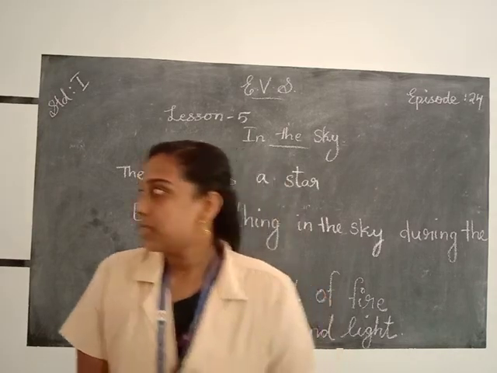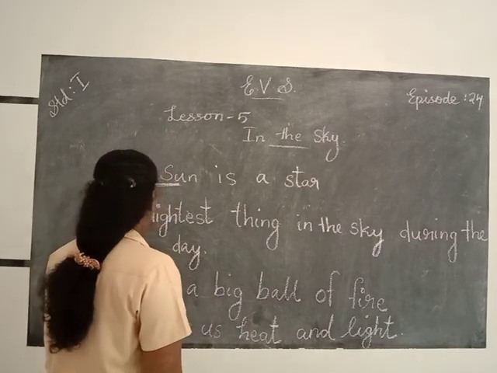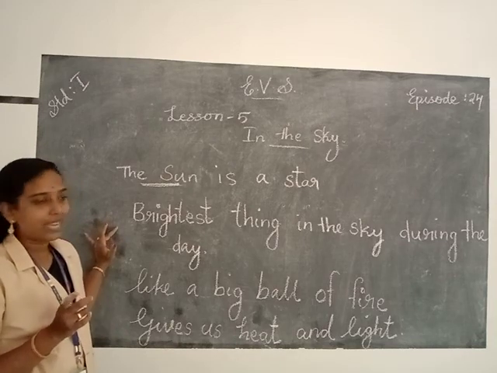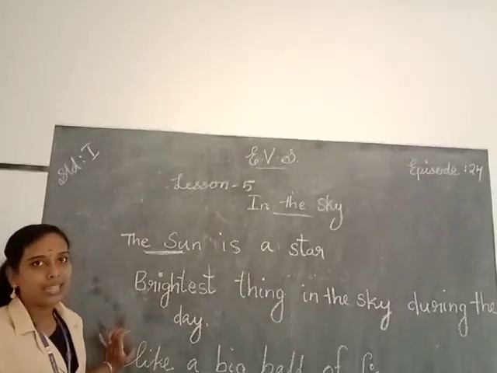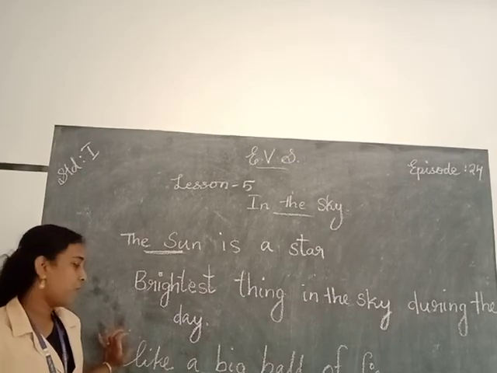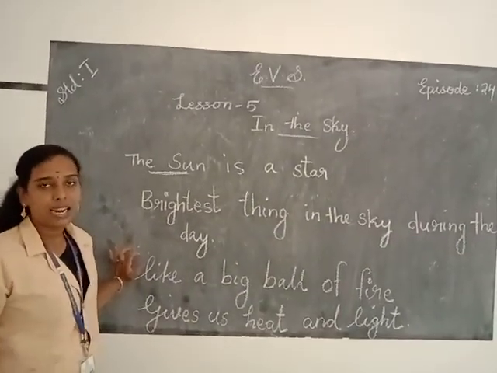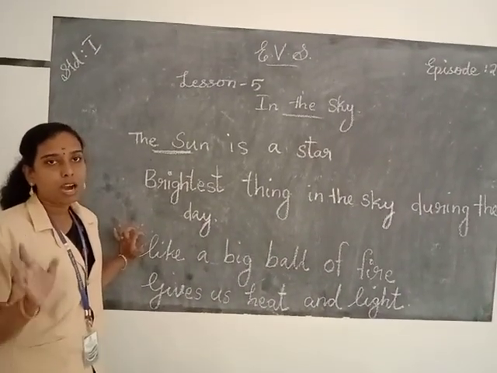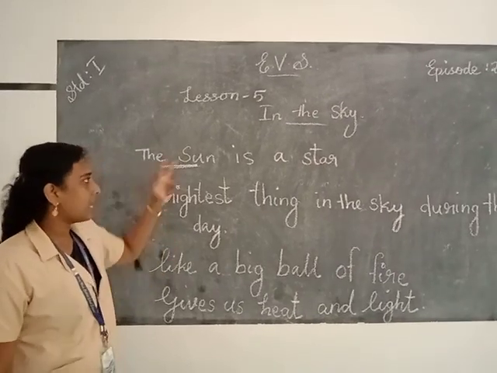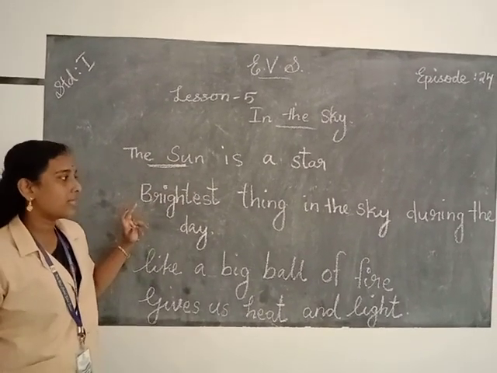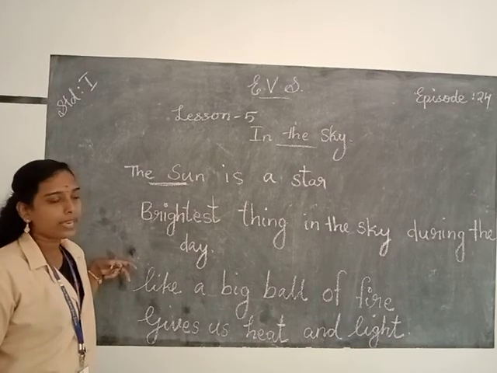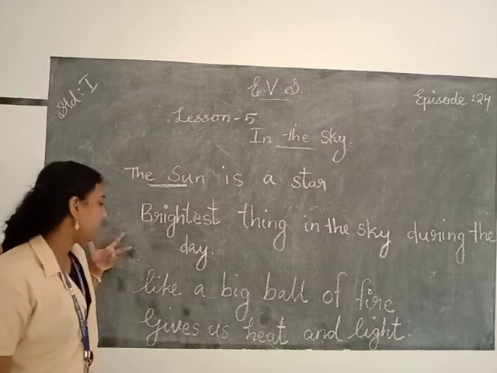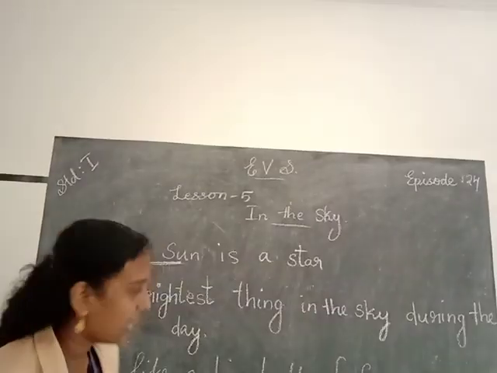So the sun is a star. The sun is a star and it is the brightest thing in the sky during the daytime. And the sun looks like a big ball of fire and gives us heat and light, and all plants and animals need the heat of the sun to live, or the warmth of the sun to live. Okay, so the sun is a star. It is the brightest thing in the sky during the daytime and it looks like a big ball of fire and it is the nearest star to the Earth and it gives us heat and light. Okay, then the next one.